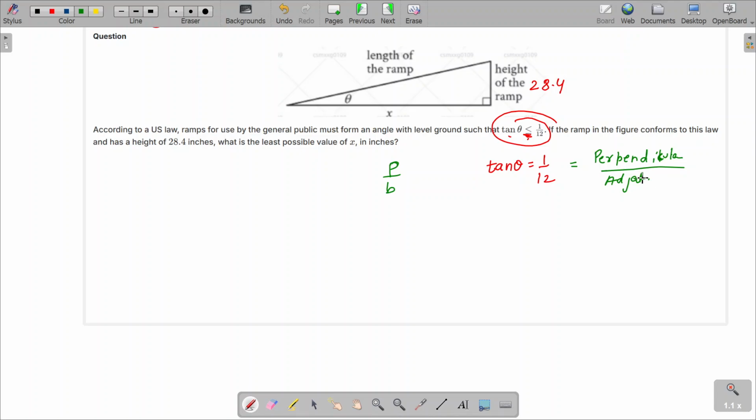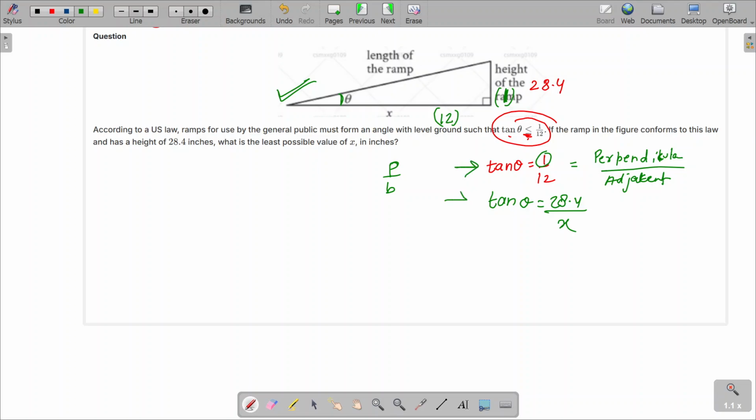It means the same. Okay, so here perpendicular, this is tan theta, this is perpendicular. That means if this is 1, the ratios are given, then this is going to be 12. Now you can compare the ratios. I know that here the tan theta is already given, and if I find tan theta using this actual distance, it will be tan theta equals 28.4 over x.